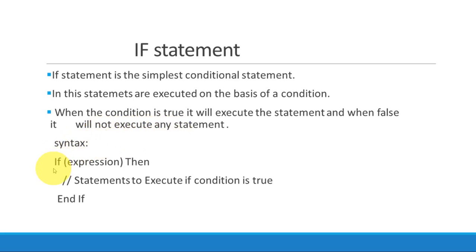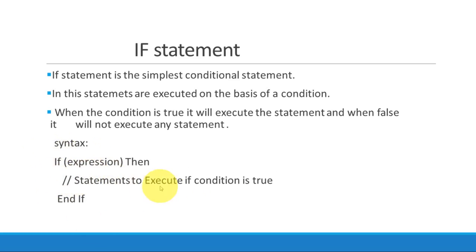Syntax: If condition or expression, then the statements to be executed if the condition is true, and End If. If is always ended by End If. These are reserved words which are already defined in the VB.NET language. It means that these statements will be executed if the expression evaluates to true.